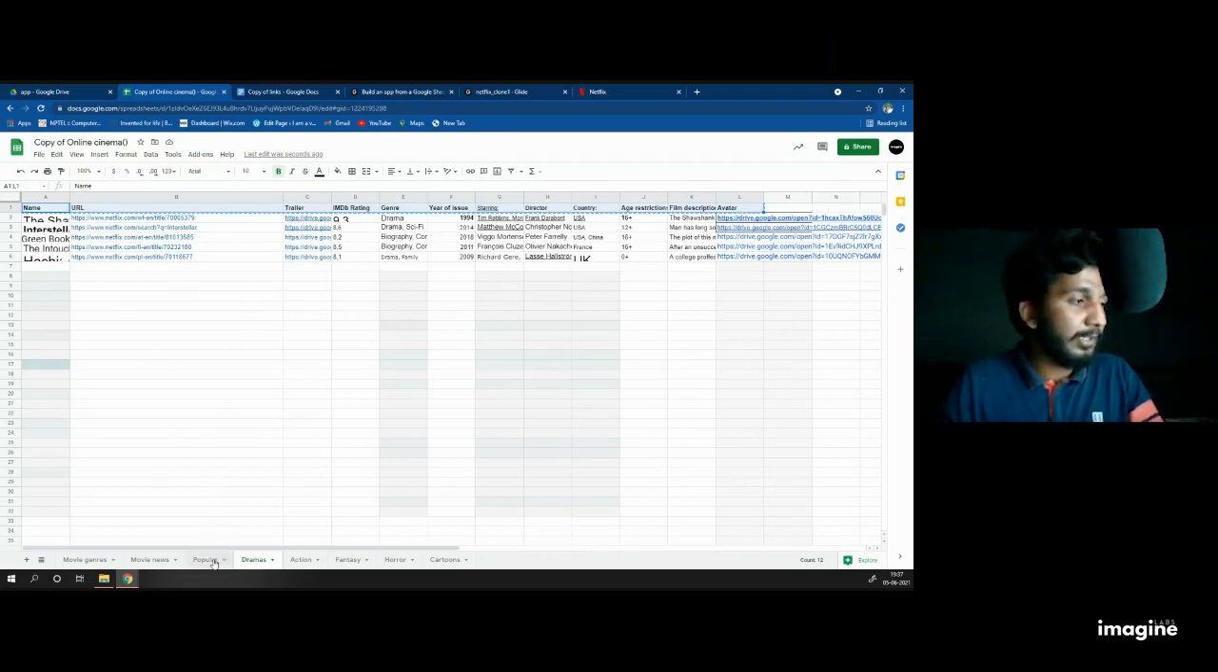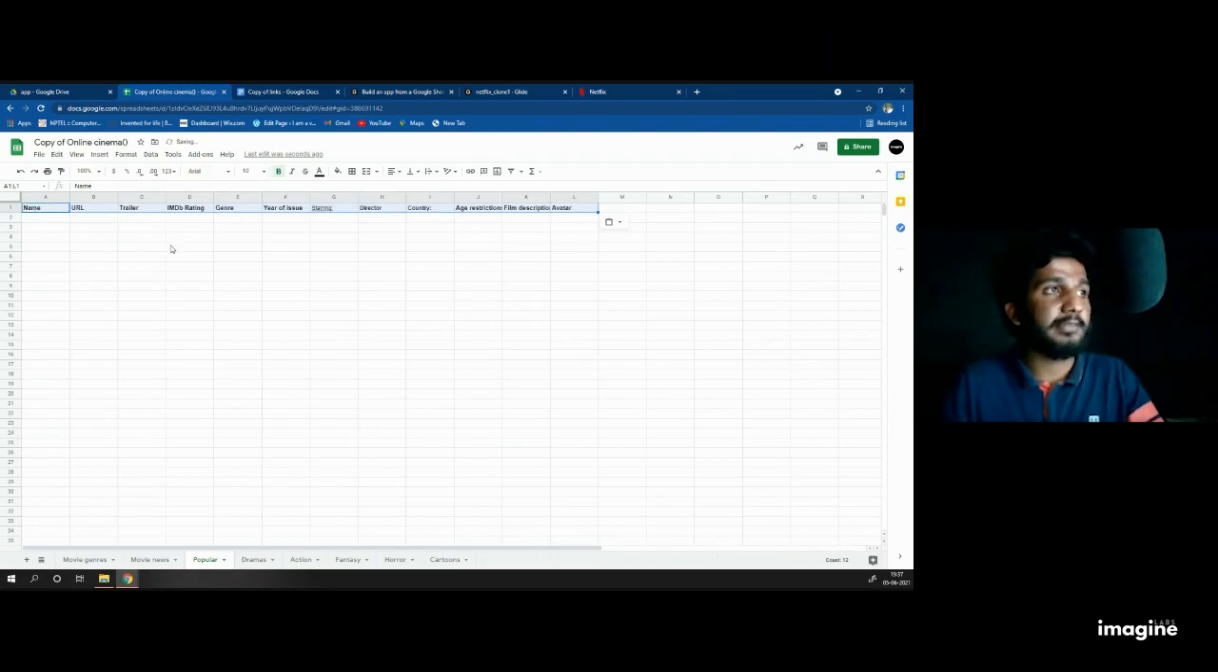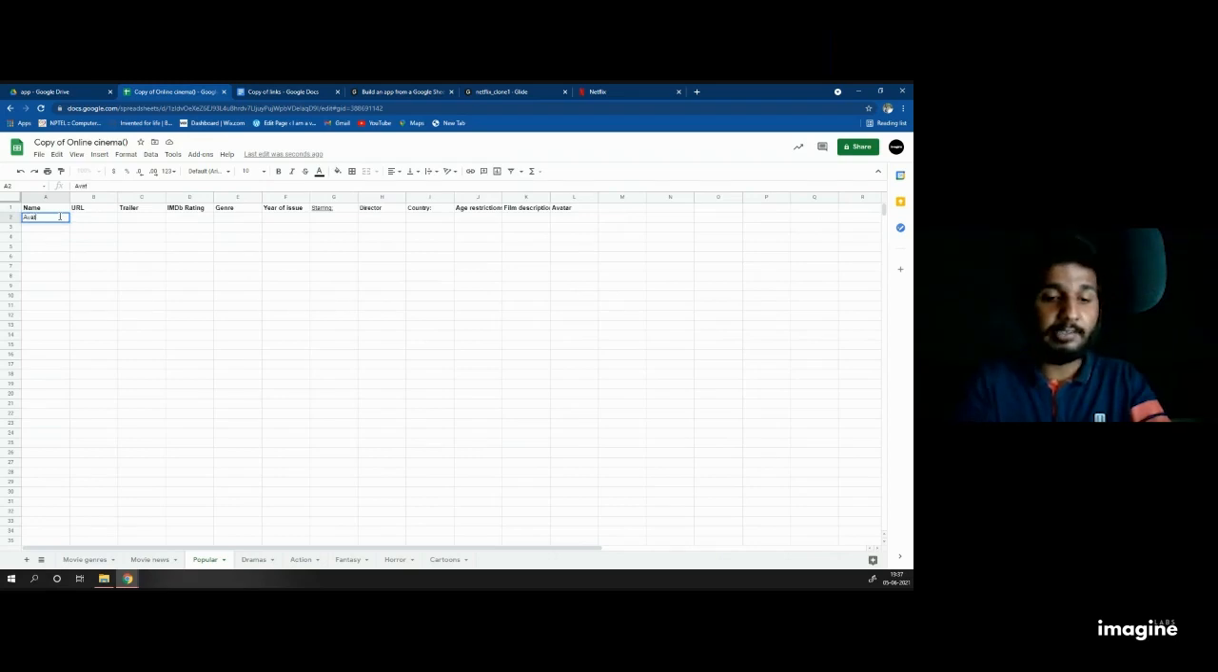Then once again I click on the popular sheet. I click on the cell A1 and I press Control V. Paste. Everything is pasted here. Then when it is done, I write the movie name as Avatar. I want to search for the URL. I want to search for the trailer. Then I want the IMDb rating. I'll just give the rating as I wish. Some 8.1 rating.